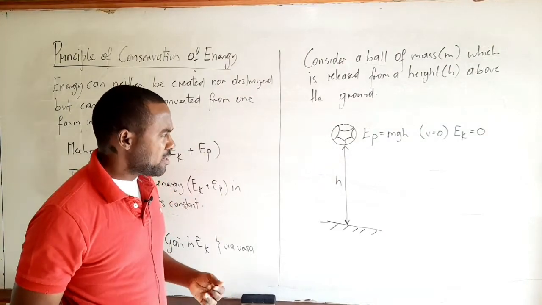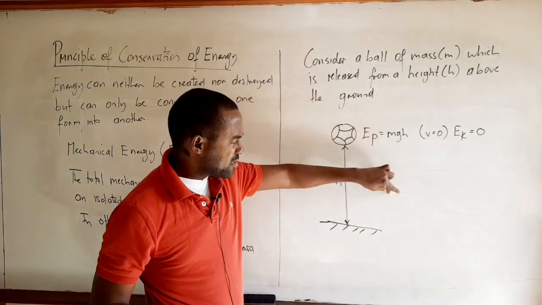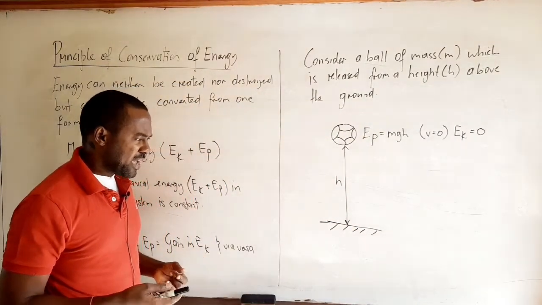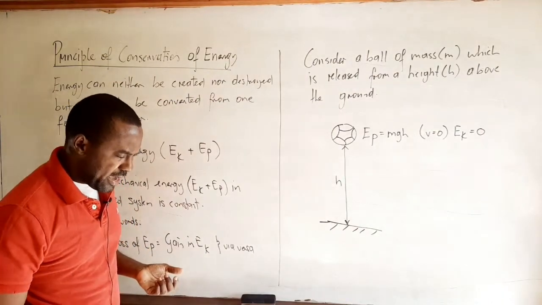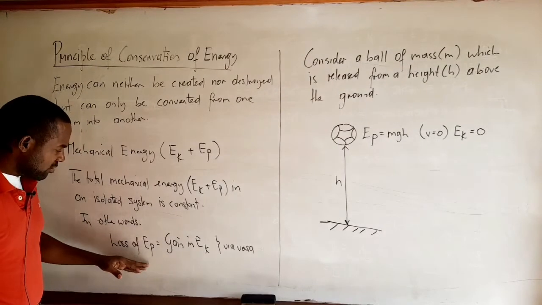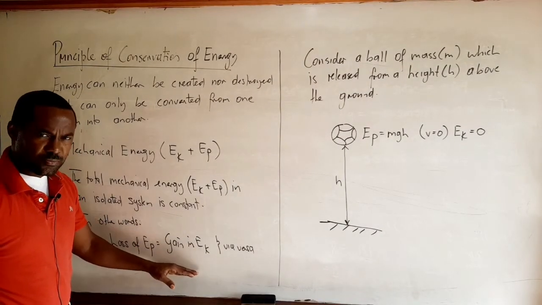So again, as the ball falls, its height decreases, and so does its potential energy. The speed increases, and so does its kinetic energy. And if we ignore the effects of wind resistance, we say that the loss of potential energy is equal to the gain in kinetic energy, right?